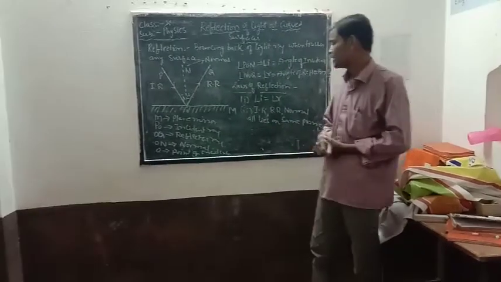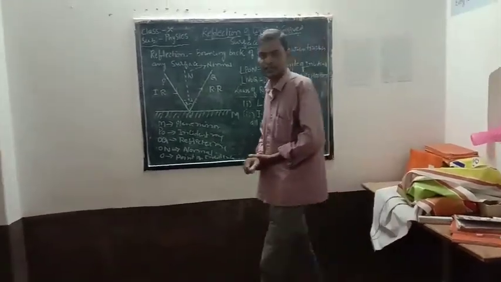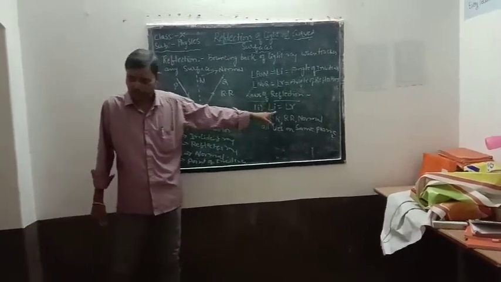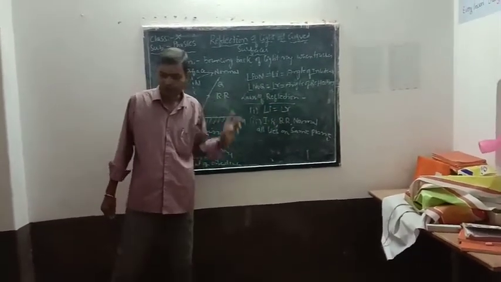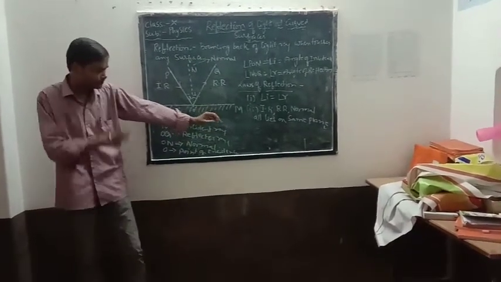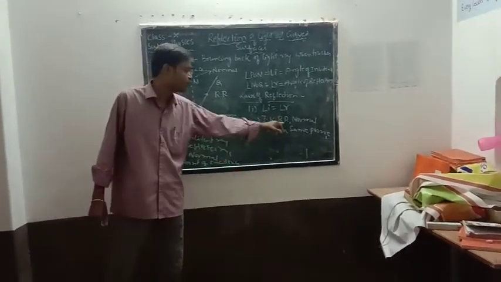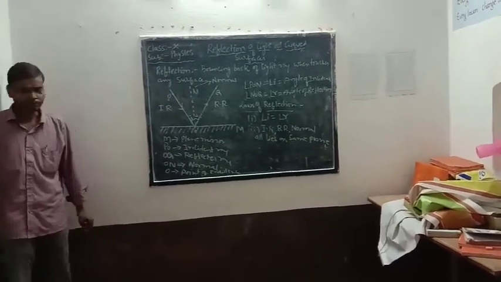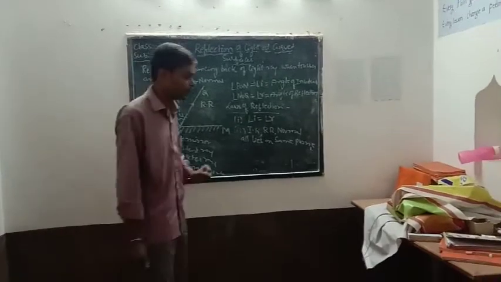The first law is that when light gets reflected from any surface, then the angle of incidence is equal to the angle of reflection. And the second law is that the incident ray, reflected ray and normal all lie on the same plane. These two are the laws of reflection.